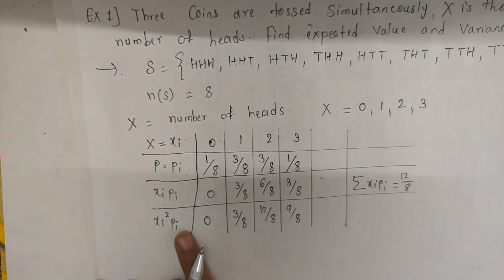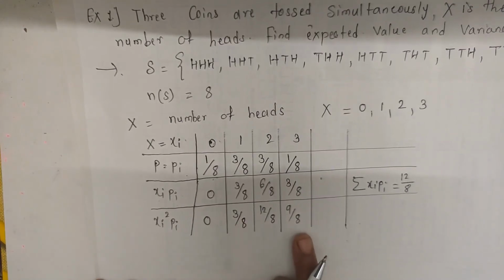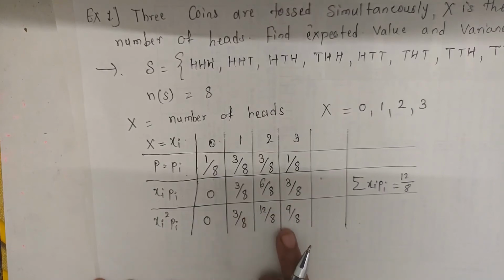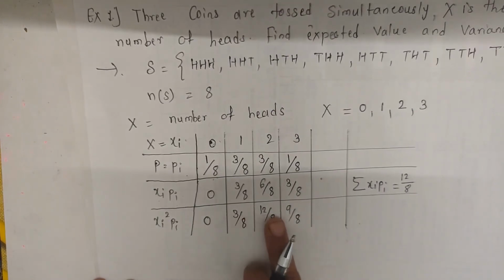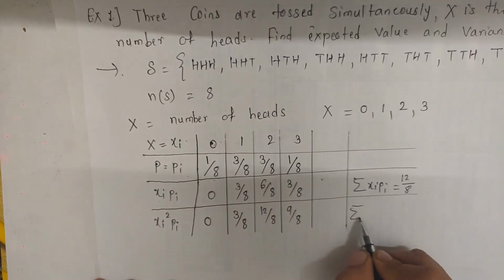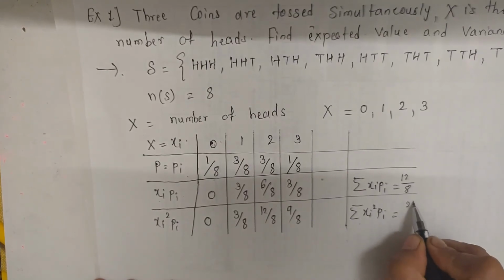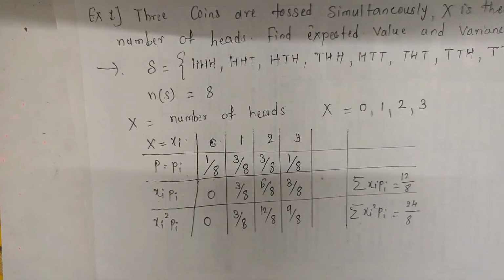And summation xi square pi is the sum of 0 plus 3 by 8 plus 12 by 8 plus 9 by 8. 3 plus 12 is 15, 15 plus 9 is 24. So summation xi square pi is equal to 24 by 8.